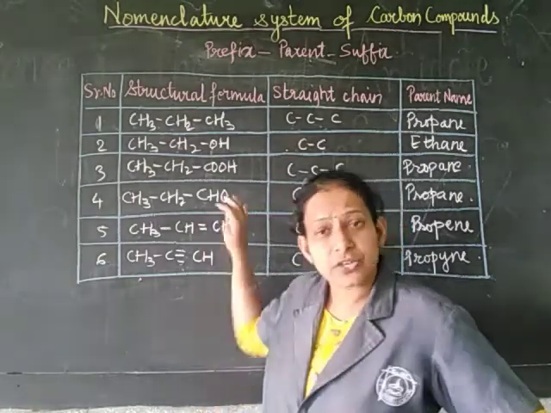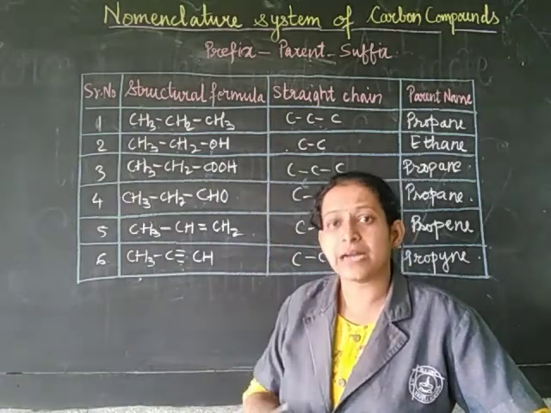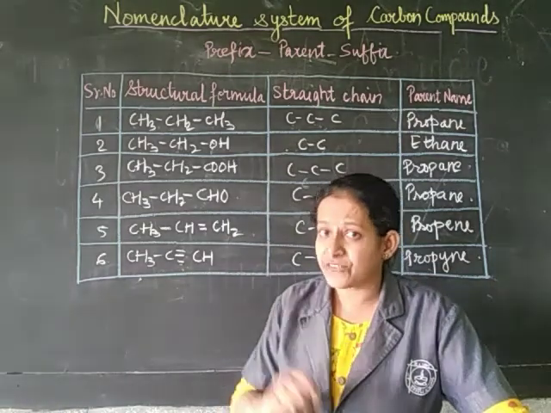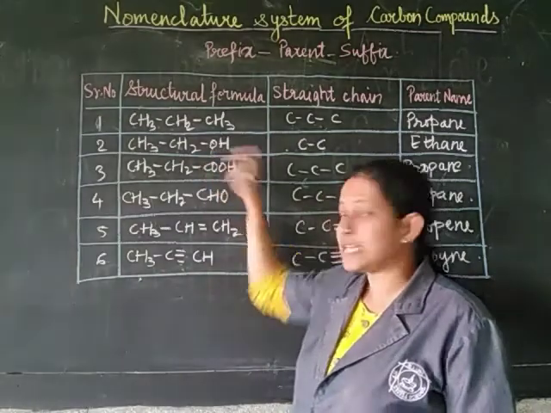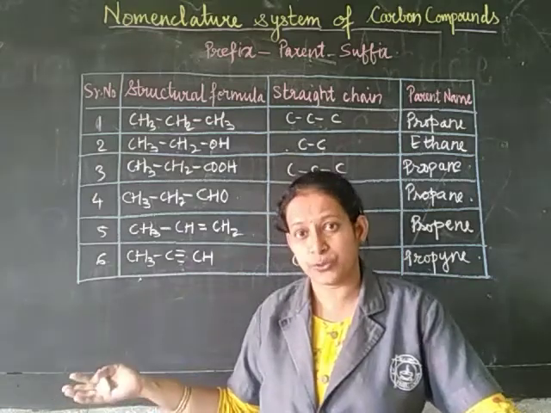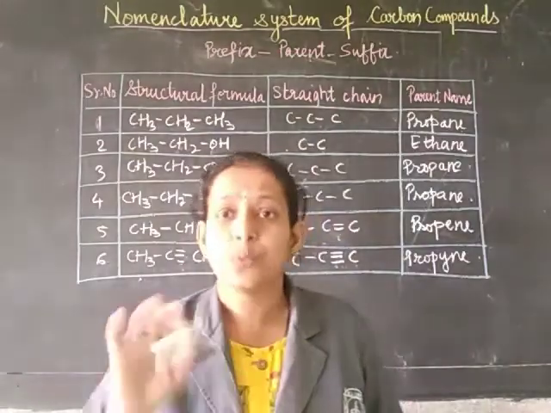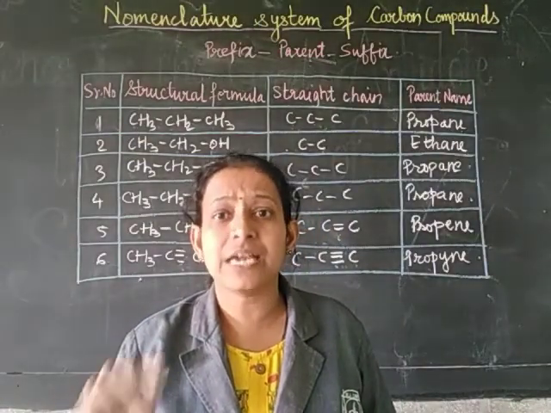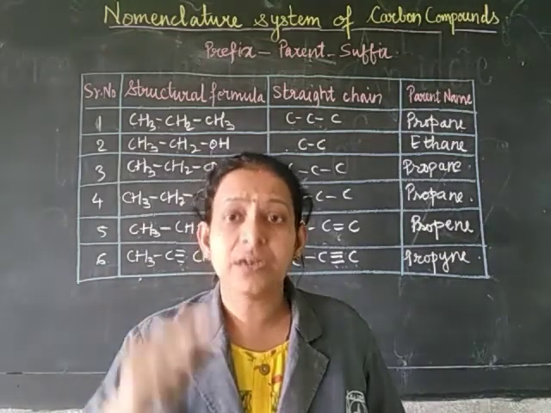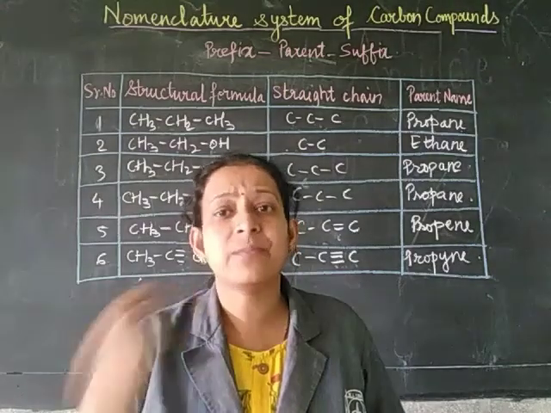When such functional groups are attached to the parent chain, the name will have a different suffix. Suffix means the one which comes afterwards. For example, in the case of alcohol, the E of the alkane, or of the alkene, will be replaced by OL. If it is aldehyde, E will be replaced by I.